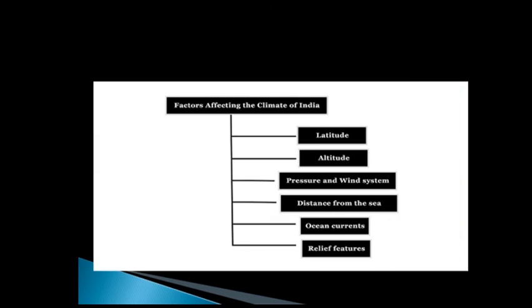Now after studying the factors affecting the climate of India, let us see what those factors were. Those were latitude, altitude, pressure and wind system, distance from the sea, ocean currents and relief features. Now how monsoon winds come to India and how India receives rainfall because of the monsoon type of climate, we will see in our next slide.